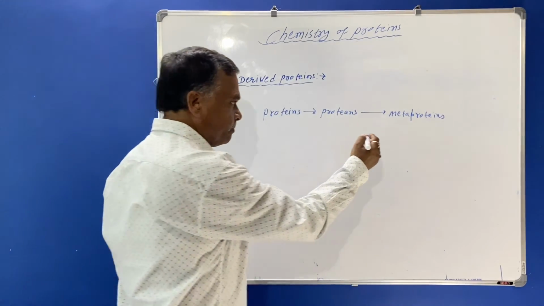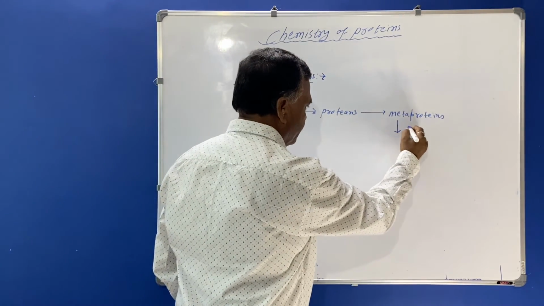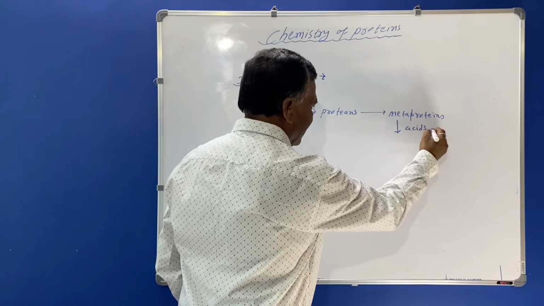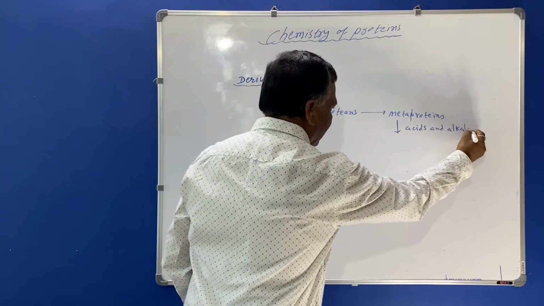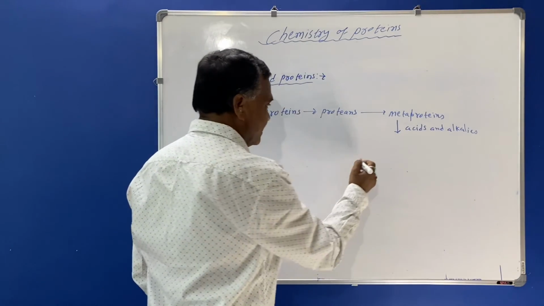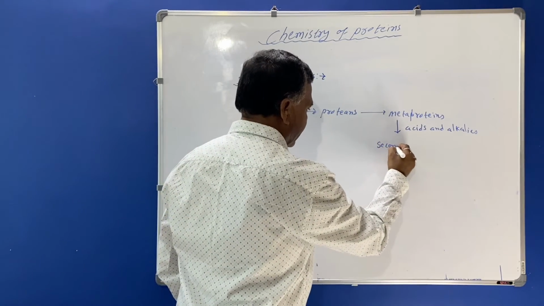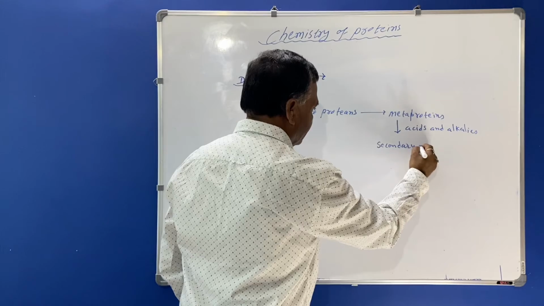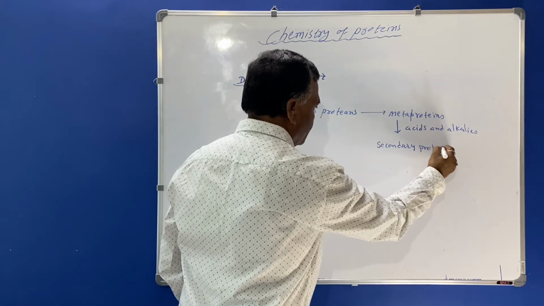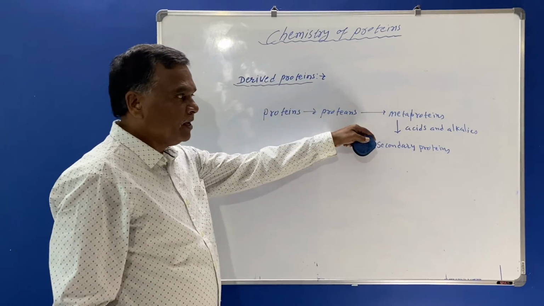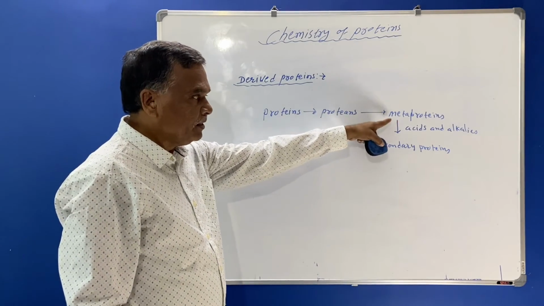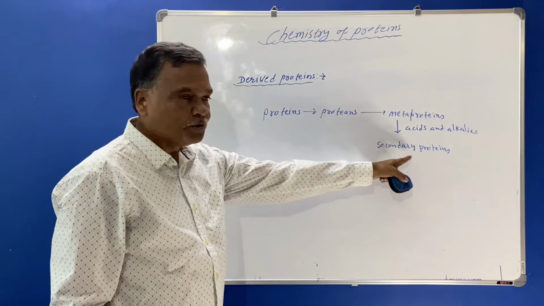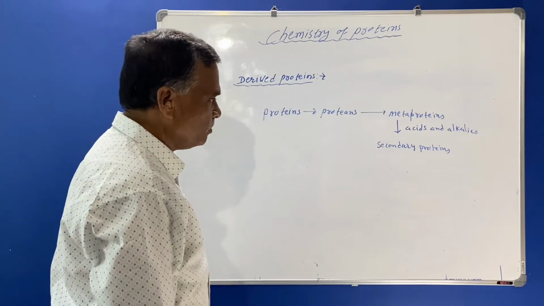These metaproteins are again treated with acids and alkalis, and they form the secondary derived proteins. Here you must know that the peptide bond is broken down in the metaproteins, and the formation of secondary proteins will be there.